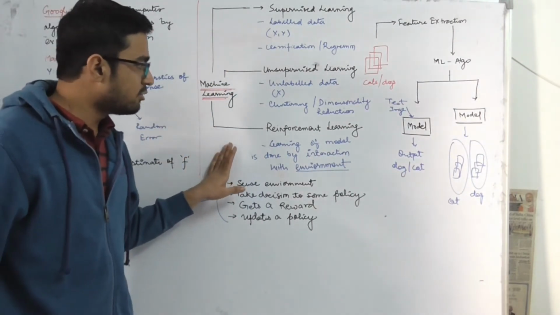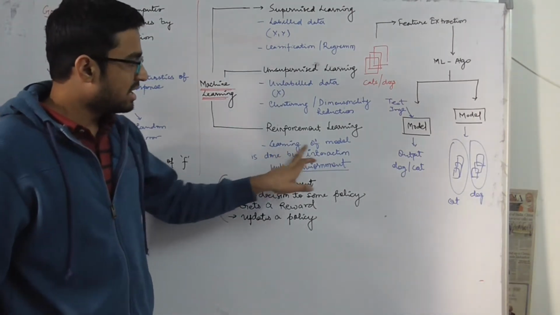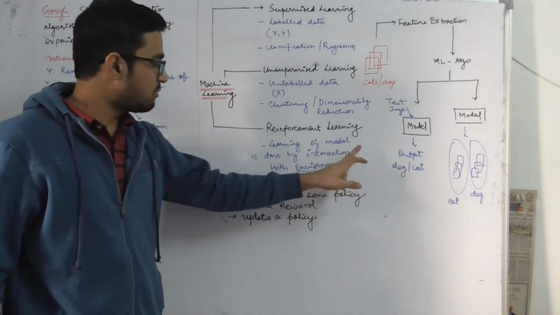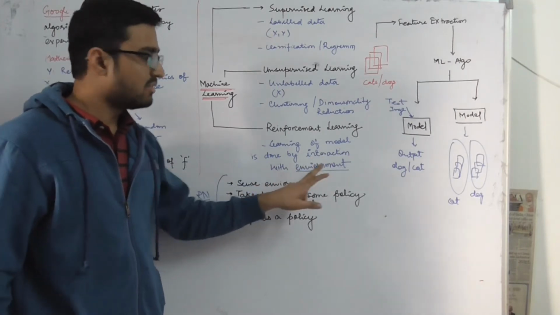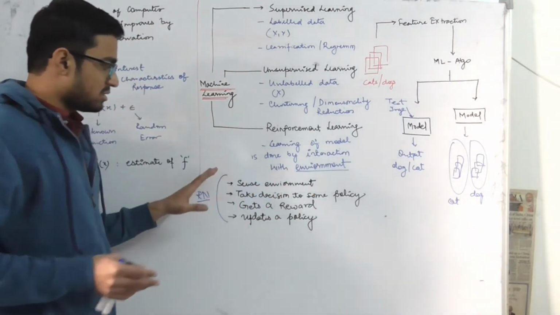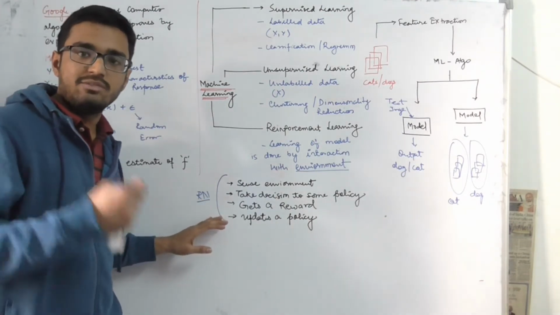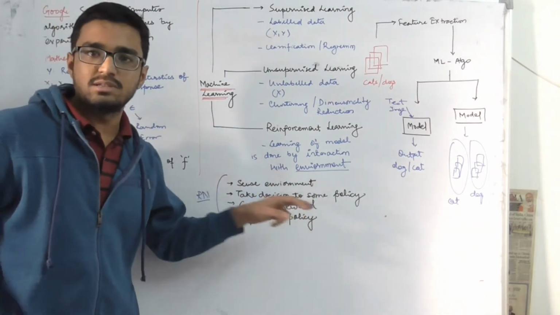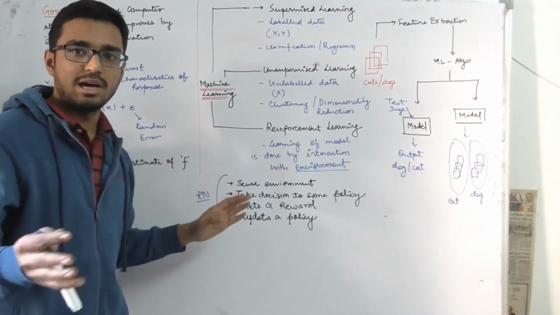After that we have reinforcement learning, that is, learning of the model by interaction with the environment. There is no data set we have previously. Suppose you are playing a game. You have an environment.